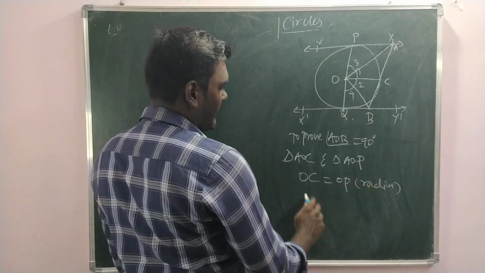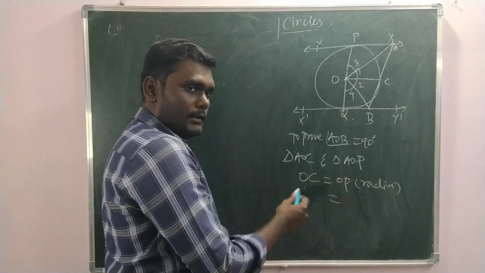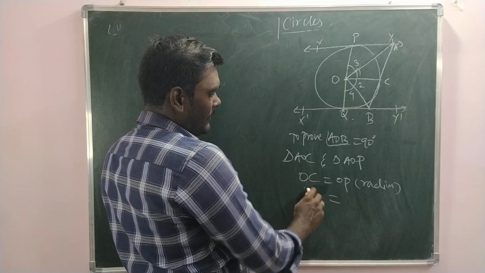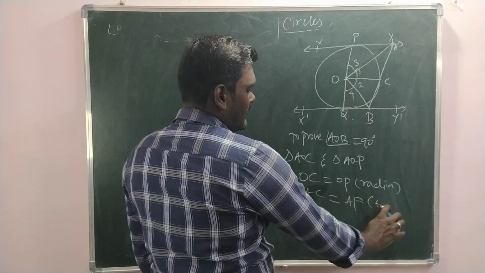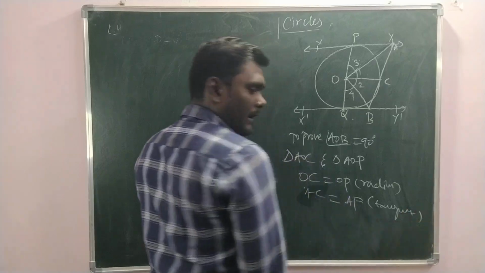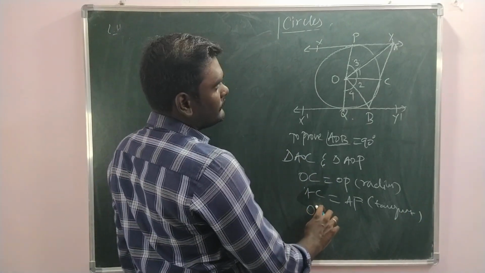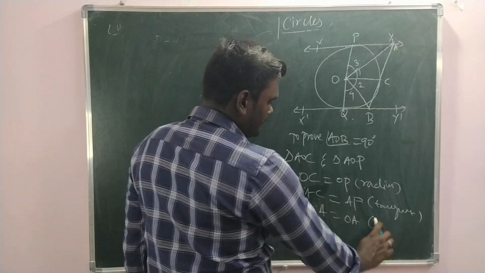And we have tangents. Sides of this triangle only should be written here. It's not PA, it's AC is equal to AP. They are tangents from the external point of a circle. And common side OA. OA is equal to OA, common.